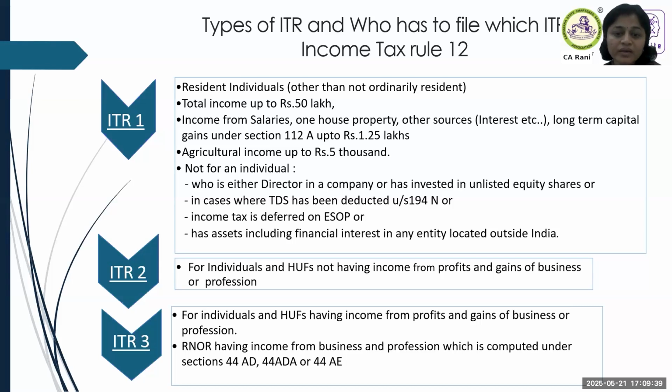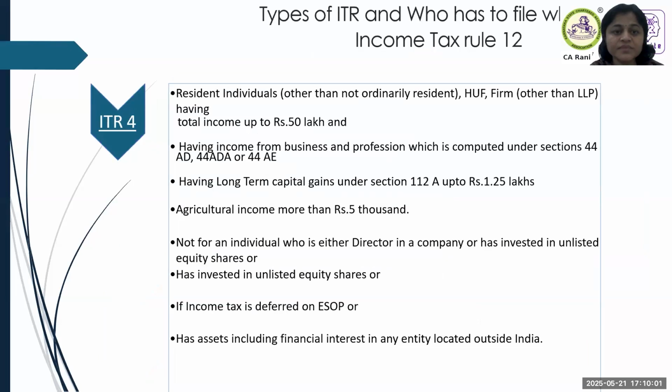And ITR 2, again, individuals and HUFs having no business income. If they have business income, then we can't use ITR 1 or ITR 2. We have to choose between ITR 3 and ITR 4 depending upon the residential status and also the reporting under presumptive or non-presumptive. Then ITR 3 is, as I told you, for business income. Then ITR 4 is where there is business income and the assessee chooses to go for presumptive, but the total income again should be within 50 lakhs.